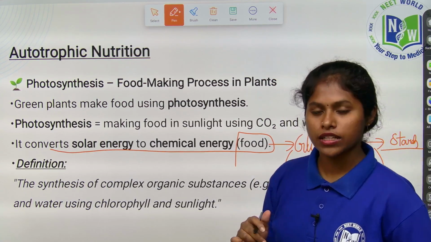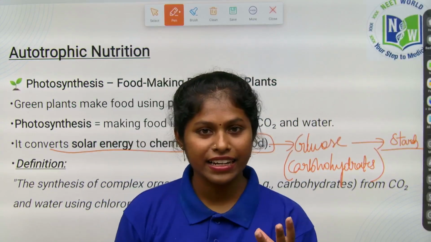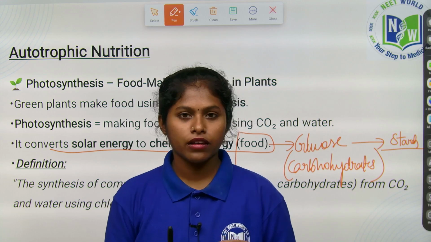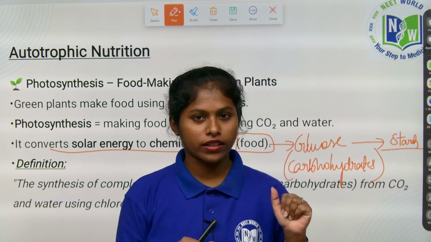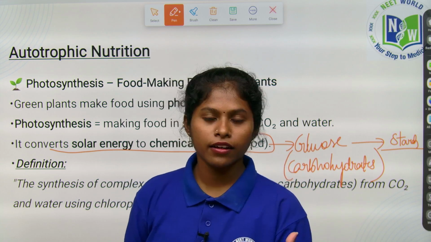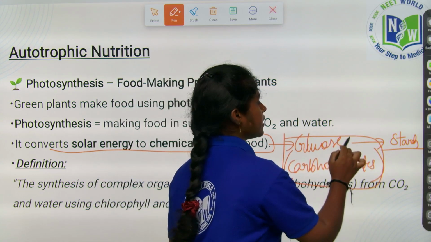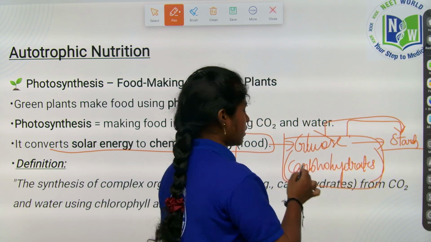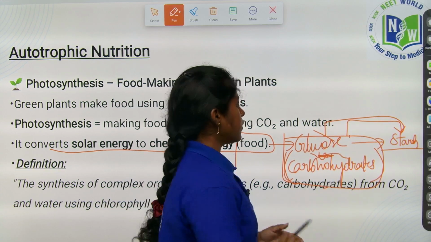Ultimately it turns into starch. While making juice, you can't see the ingredients. If you are making apple juice, we keep slices of apple, sugar and water, and then it makes the juice. Like that, this glucose ultimately converts into starch. Starch is nothing but glucose, and glucose is also called carbohydrates, right?